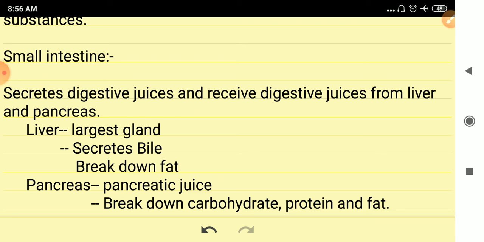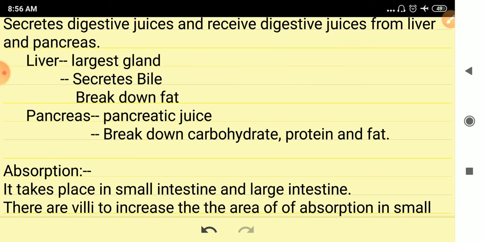Bile is stored in a sac called the gallbladder. The required bile comes out from the gallbladder for the digestion of food inside the small intestine. Bile breaks down fat into simpler substances. The pancreas secretes pancreatic juices. These pancreatic juices are required to break carbohydrates, proteins, and fats into simpler substances.